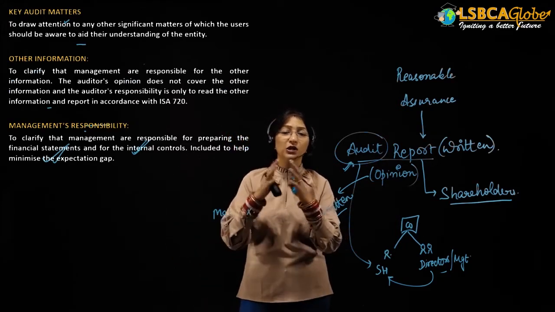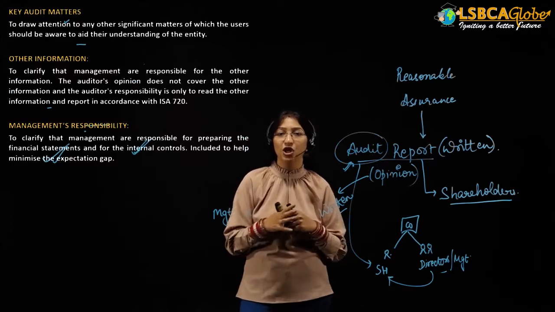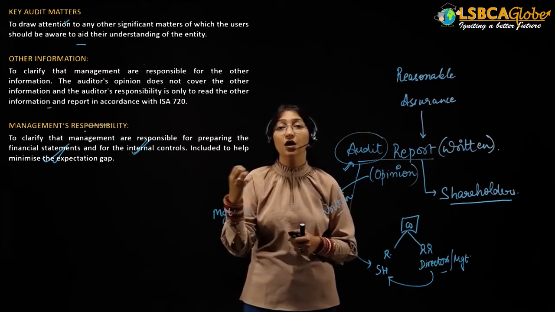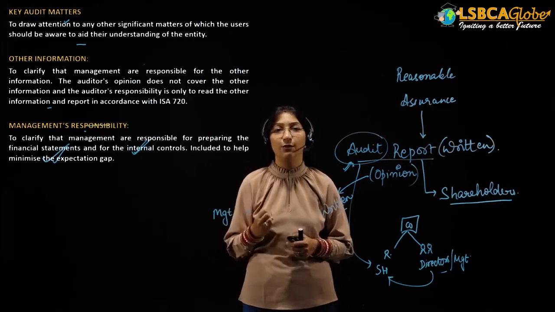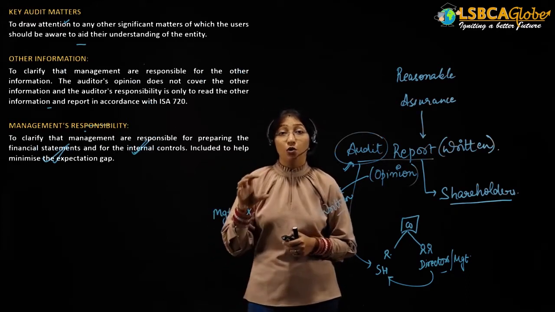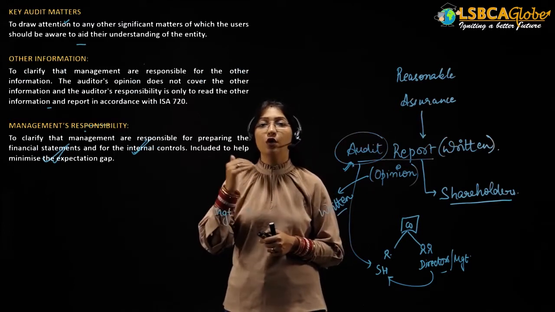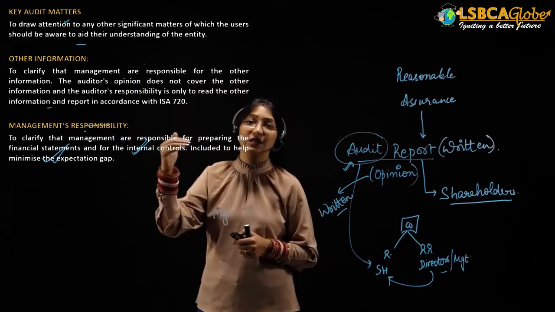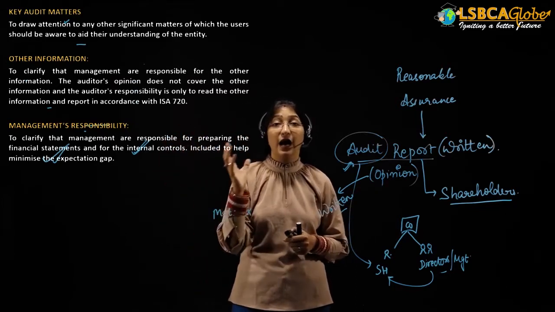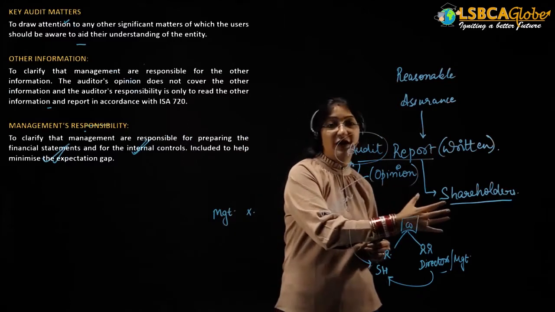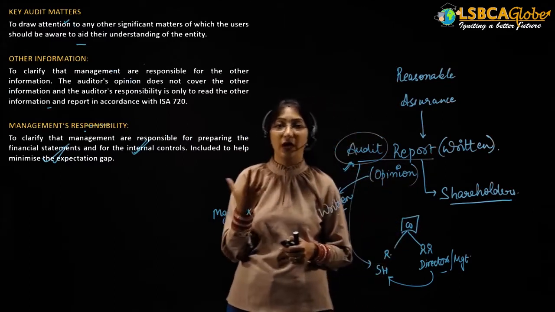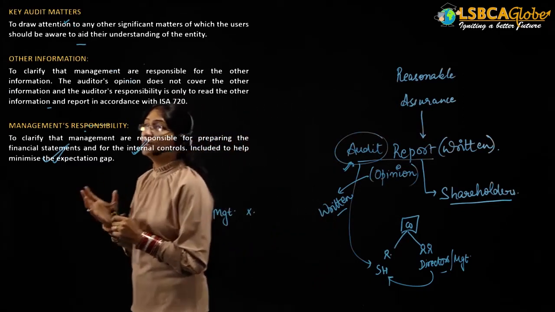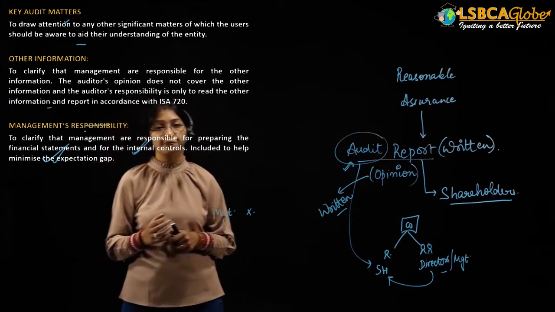Now we know that during the course of the audit, various matters arise, and the auditor discusses those significant matters with the management of the company or with the TCWG, those charged with governance. The most significant matters out of all those discussed will be picked and provided in the key audit matters, so that the users of the financial statements, the shareholders, become aware of those significant matters. So these matters are to be provided in the key audit matters section.